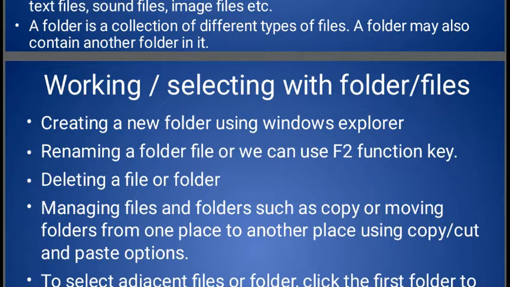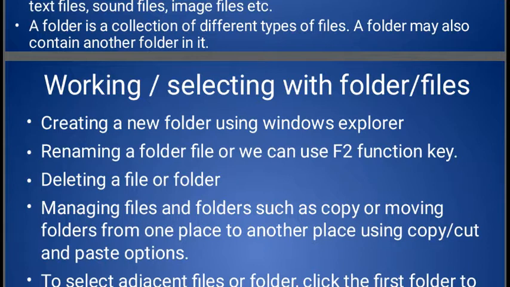Rename a folder means we can change the name of our folder and files, or we can directly use the F2 function key. First select the file. If you want to change the name of the file, then we can press the F2 key, then we can change the file or folder name.